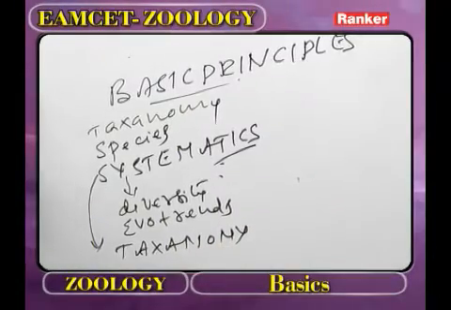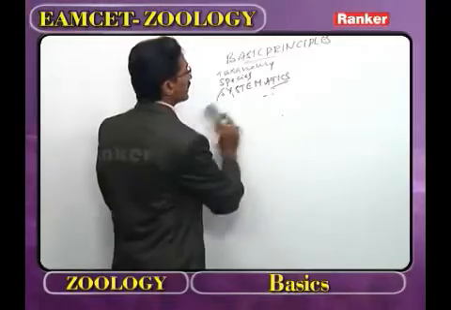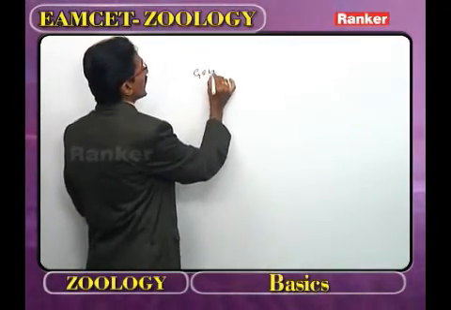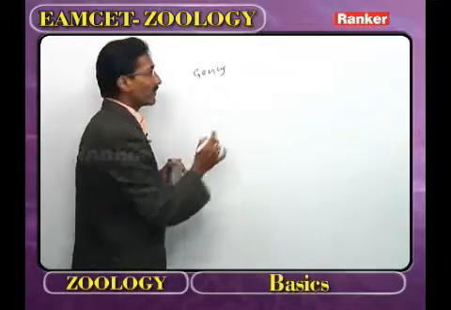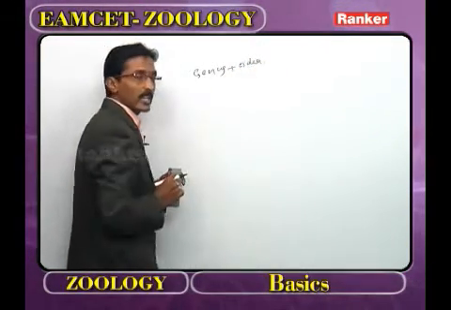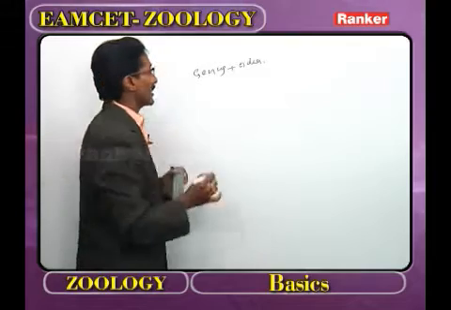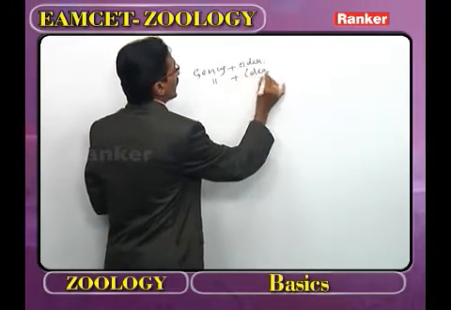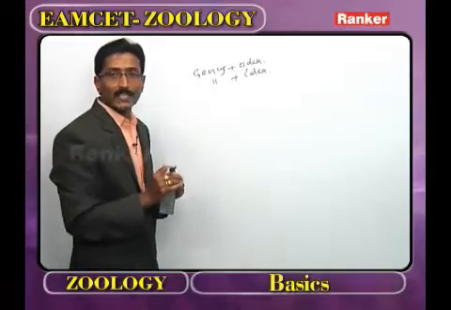Now, under the basic principles of classification, one more important one: this is the name of one genus. If we add the suffix idea to the name of the genus, we get the superfamily. If we add the suffix ide, we get the family.